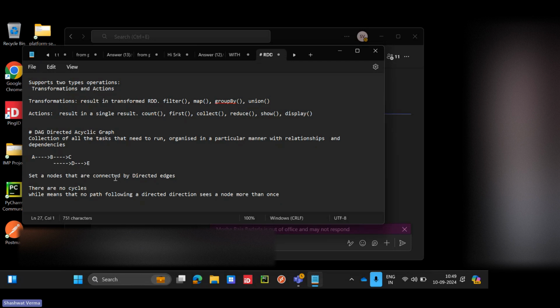After transformation, you will have an action. So the action will do the final aggregate. That's how it will divide into a DAG, which you are telling that the DAG thing is happening in Spark. Spark has all of this built in, so we don't have to create anything manually. So that is what a DAG is.